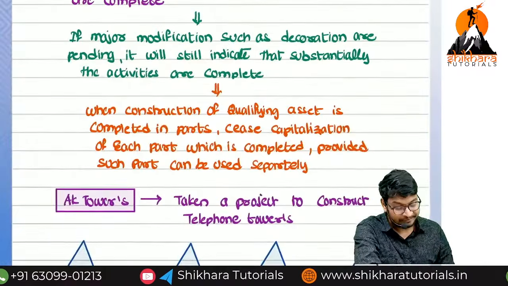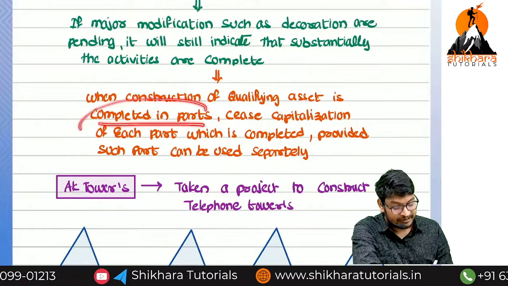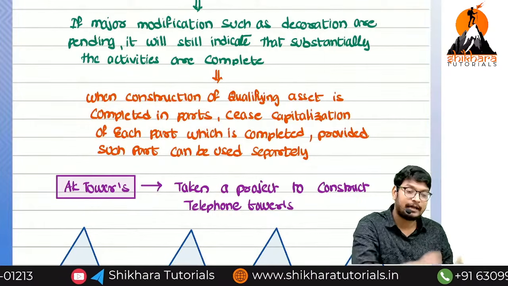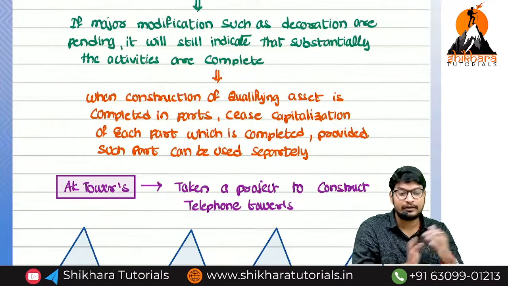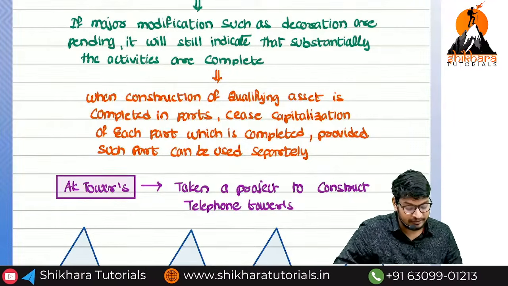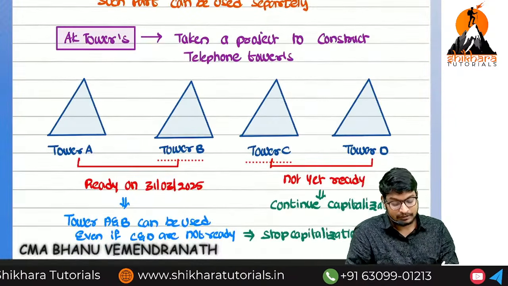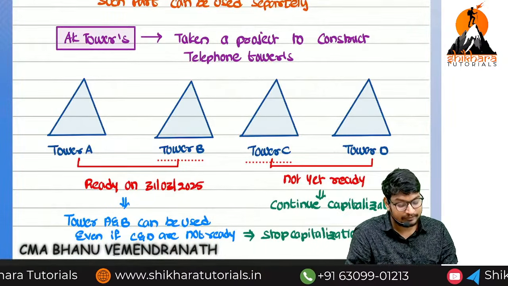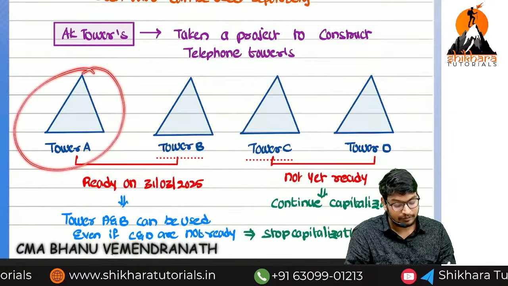Now, when the construction of a qualifying asset is completed in parts, in some situations one part must be completed, then only the next part will be considered. So they are going to consider it on a part basis. Imagine AK Towers has taken a project for construction of telephone towers. How many towers are they going to construct? 4 towers.